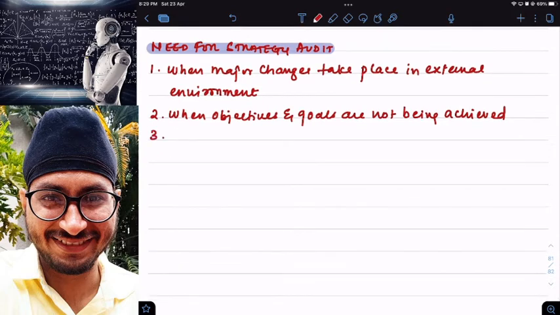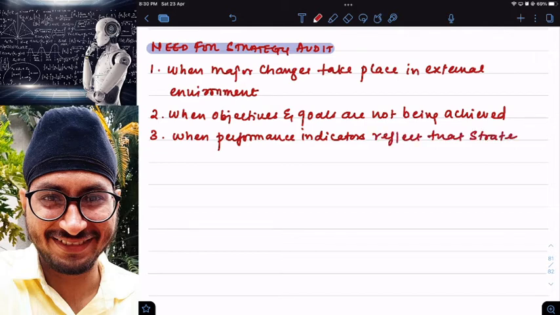Then reason number three, when performance indicators reflect that your strategy is not performing as desired, means you are not getting the results you expect after implementing a strategy, then also I can go for what? Then also I can go for strategy audit.